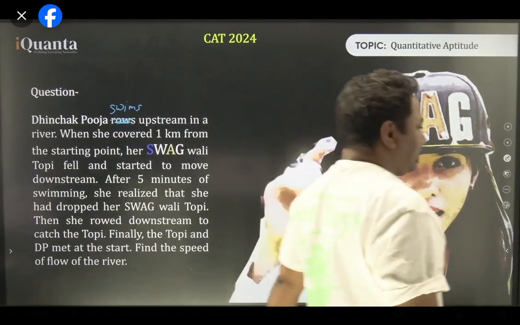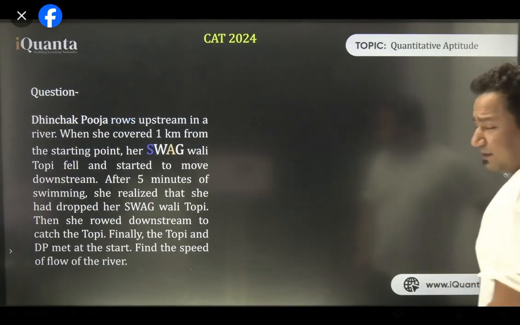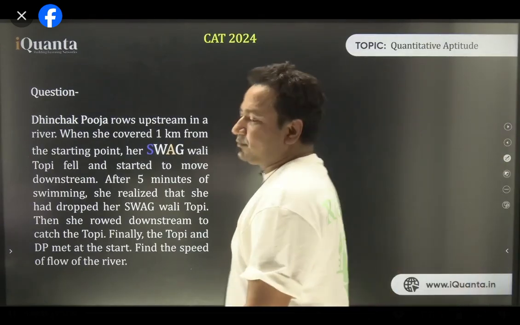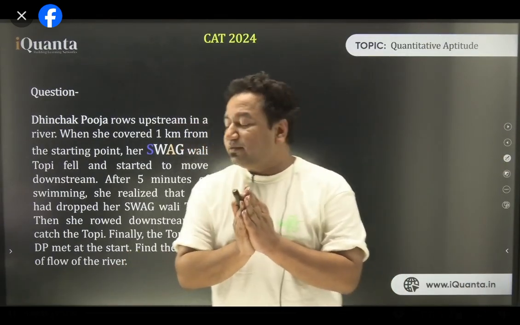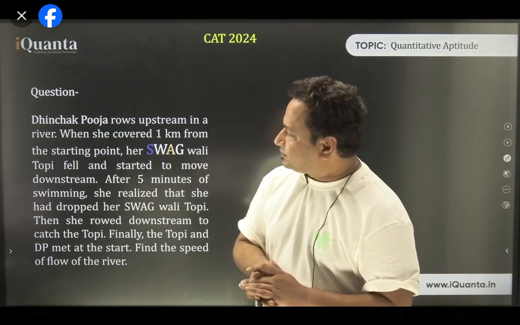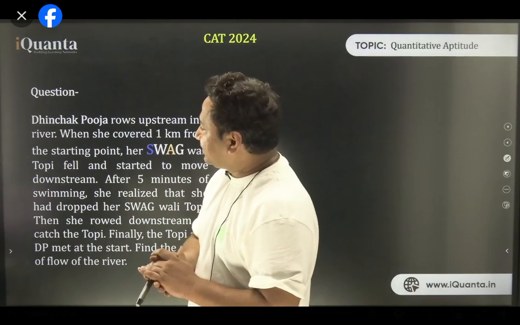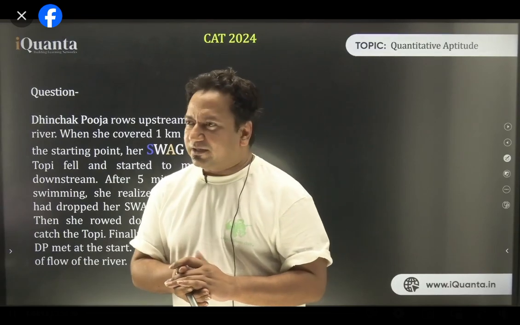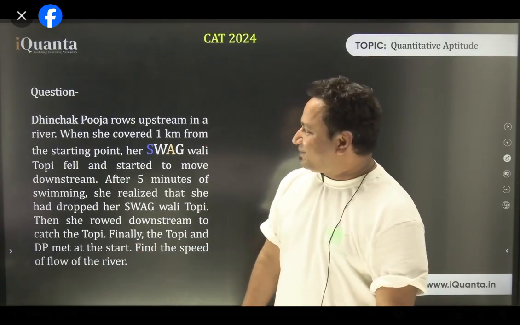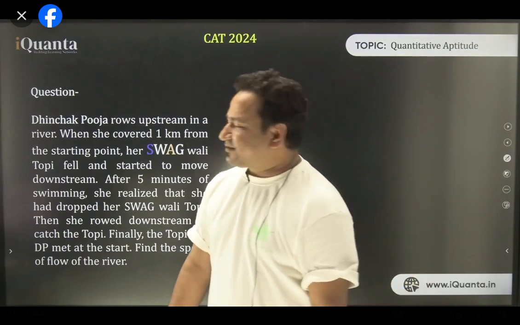Okay, how many of you think this is a very difficult question and you're not able to frame the equations? And the moment I solve it, you will start saying something like cognitive overload. You'll start bleeding. There will be cognitive bleeding after that. Does that make sense? Let's try and solve it.